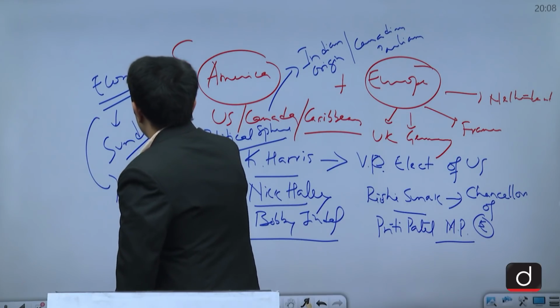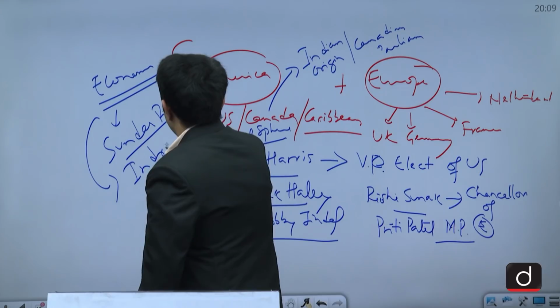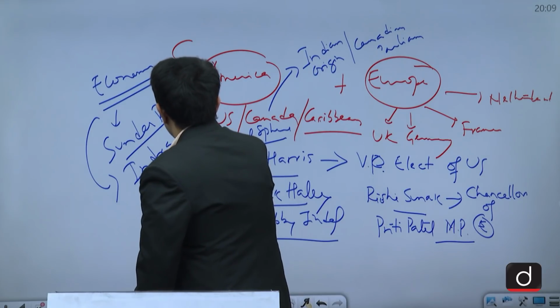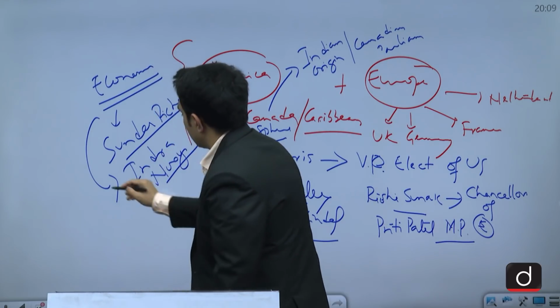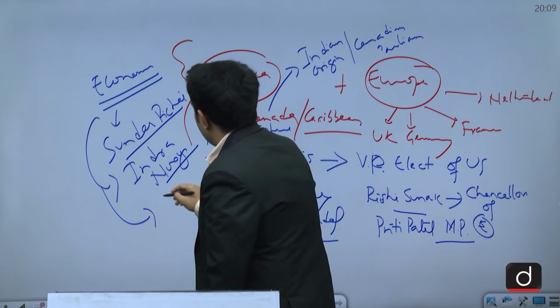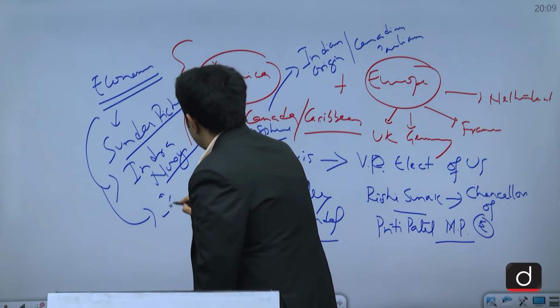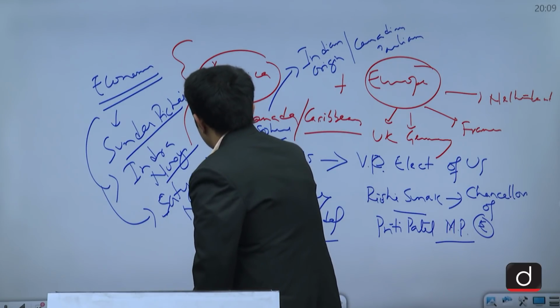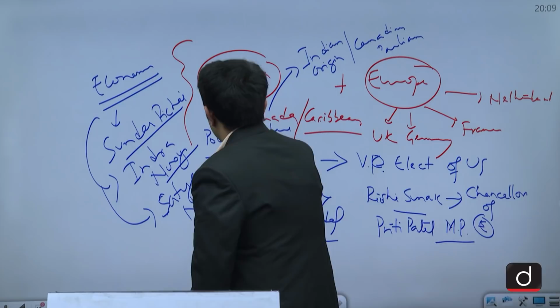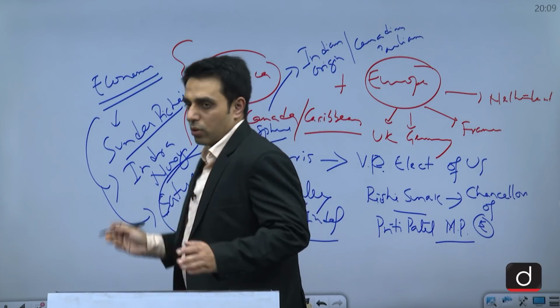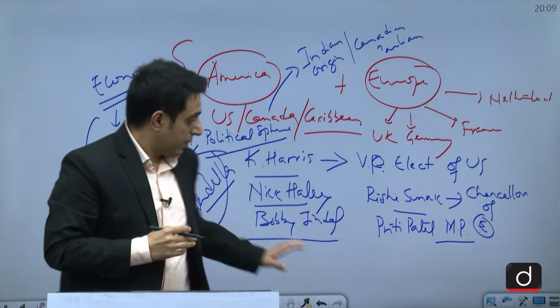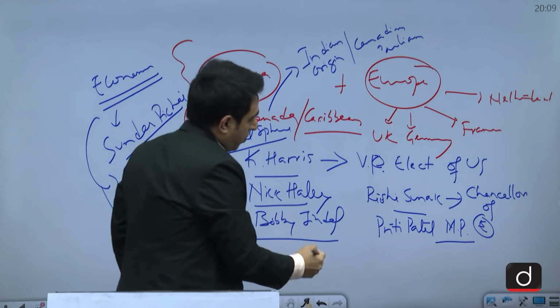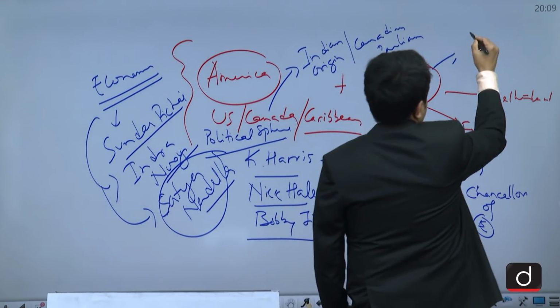Then we have Miss Indra Nooyi, the former CEO of PepsiCo. Then we have Mr. Satya Nadella of Microsoft, and so on.